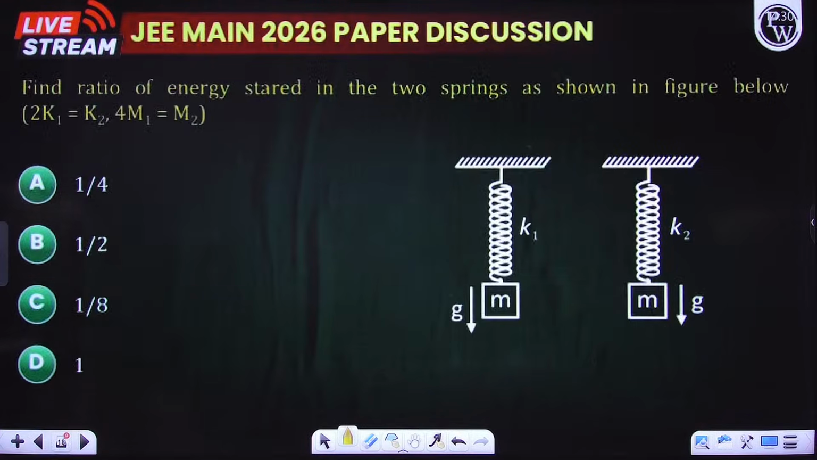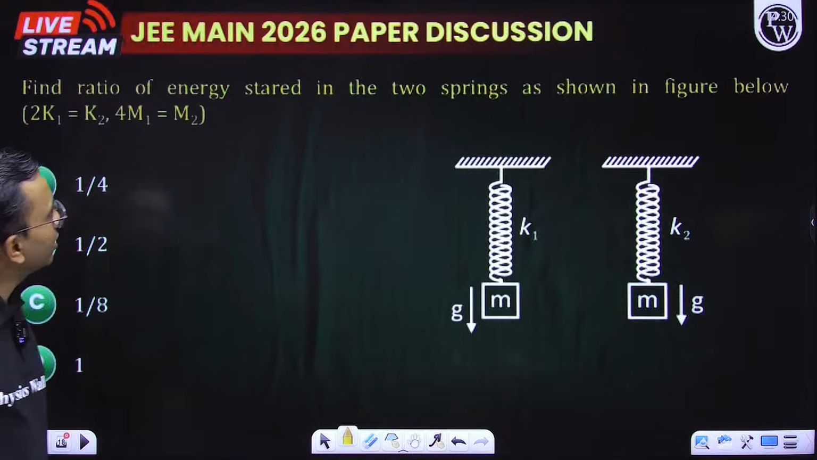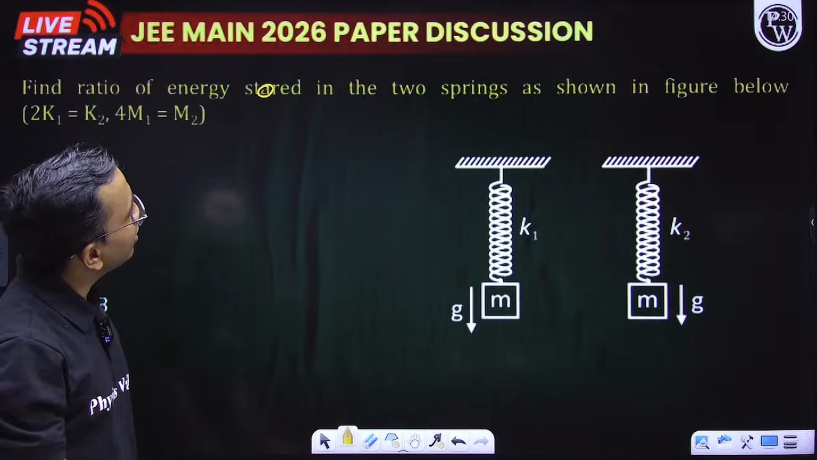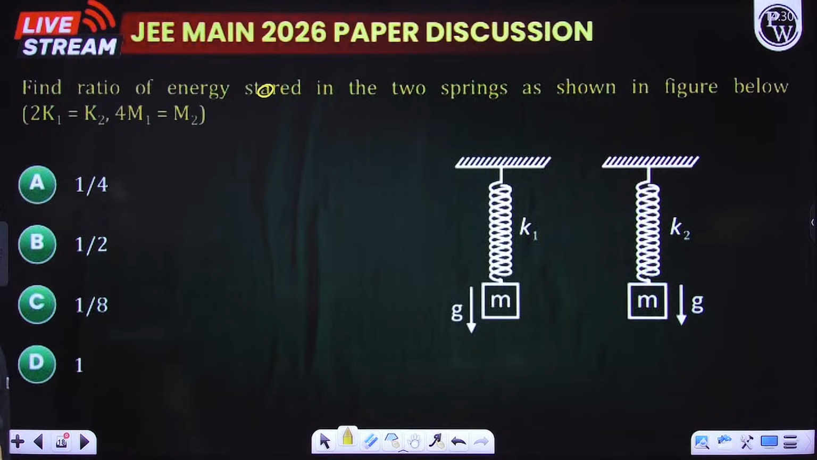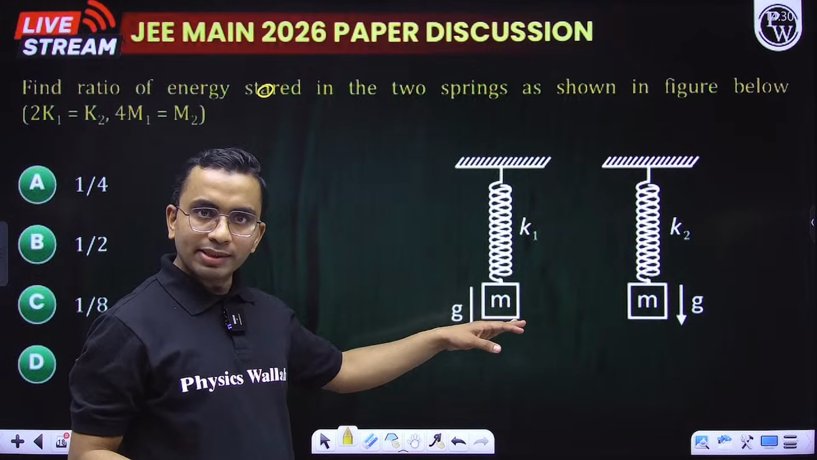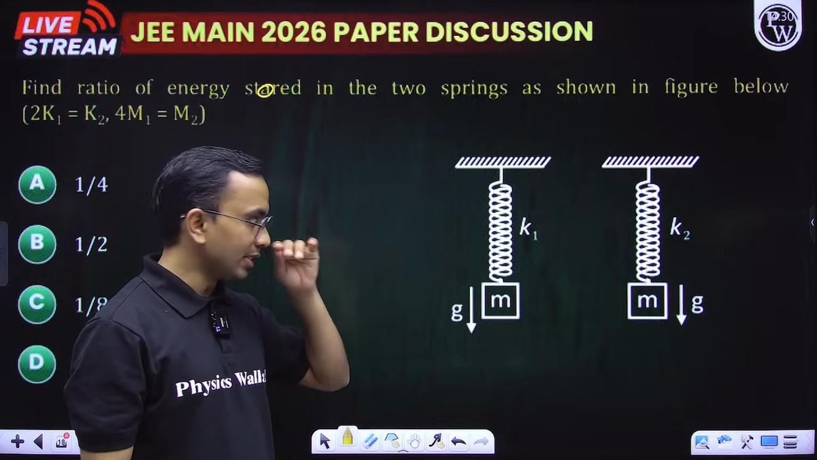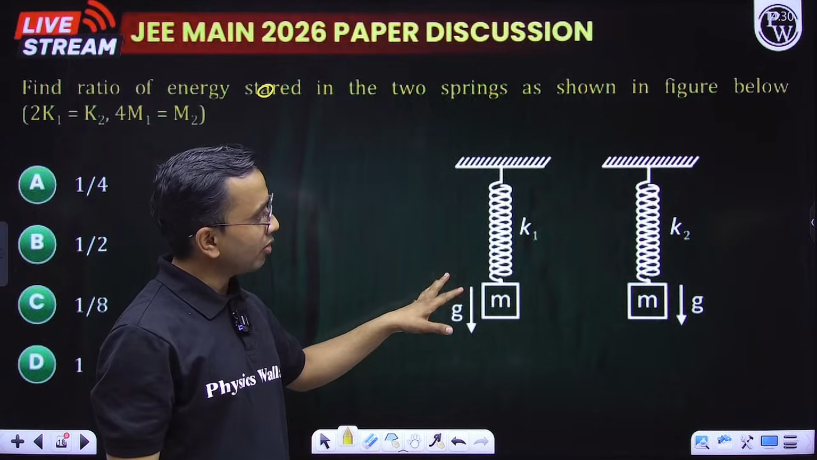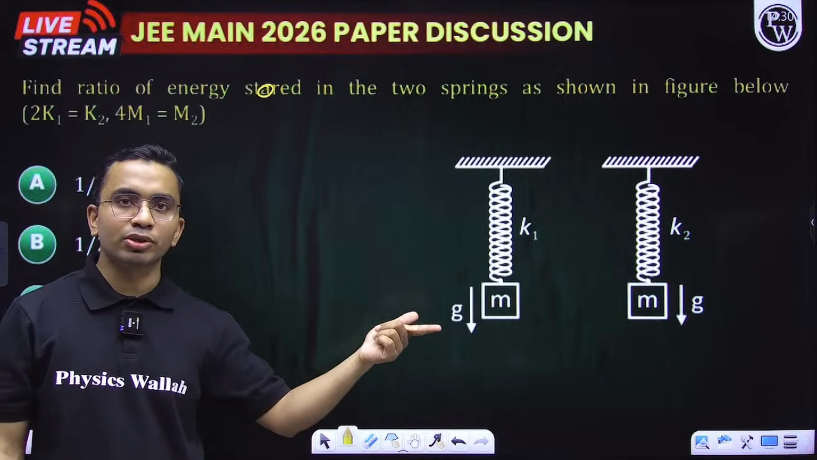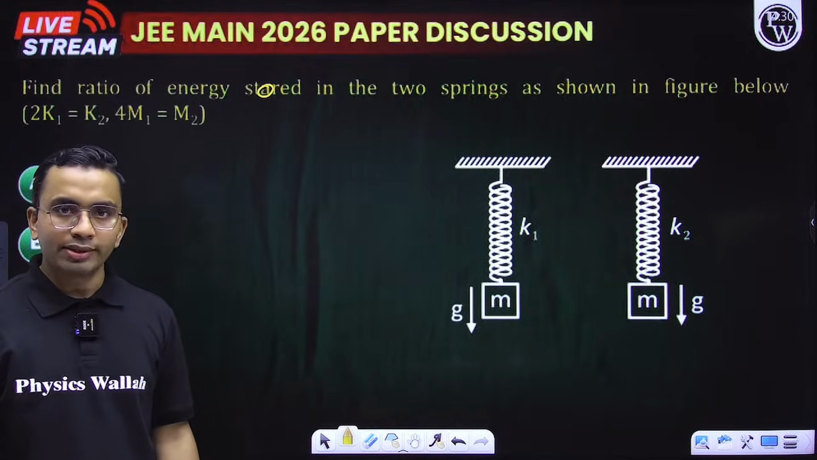Okay. Next question. Find the ratio of energy stored in two springs as shown in the figure. So two blocks are hanging like this. Now it means the system is in equilibrium. If the system is in equilibrium, both the springs would have some elongation. How much? Kx equals mg, x equals mg by k. That elongation will be there.